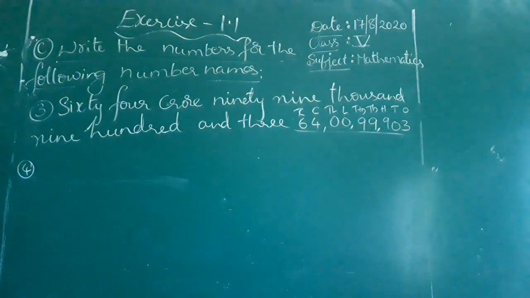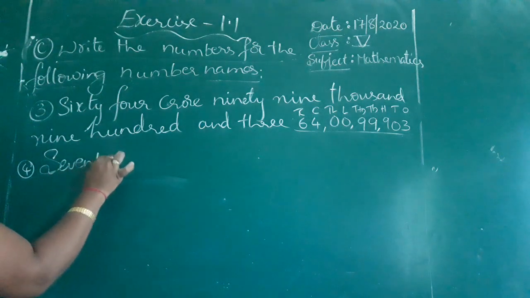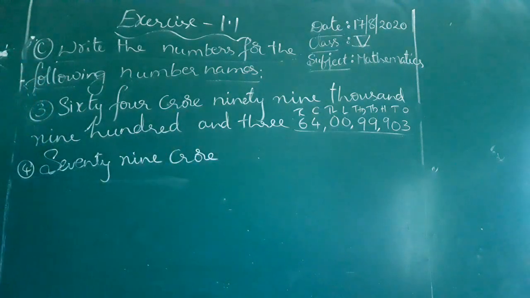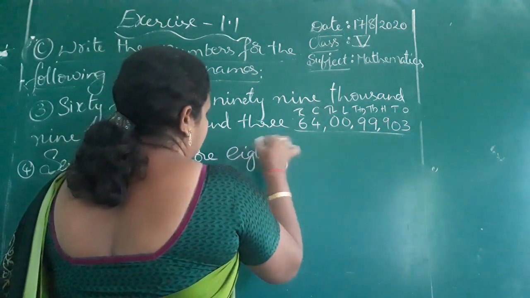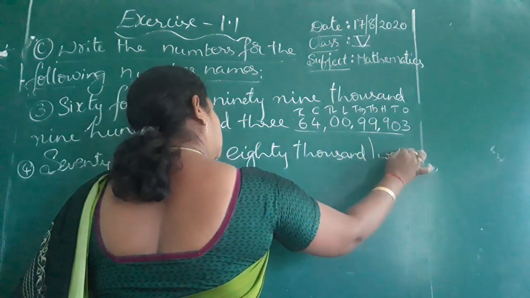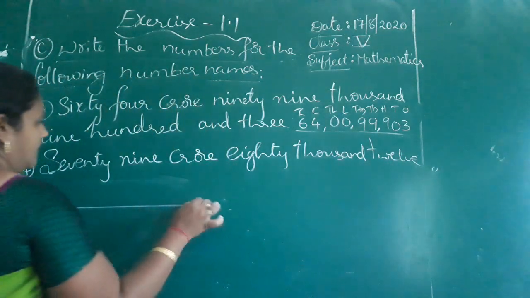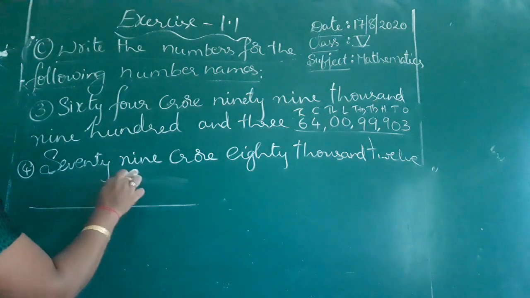Fourth one, 79 crore 80,012. How will they write the number name? They have given the number name, and you have to write the number. Yes? First 79 crore.